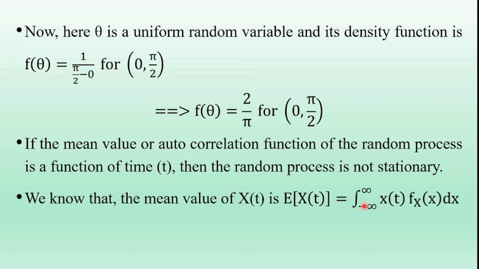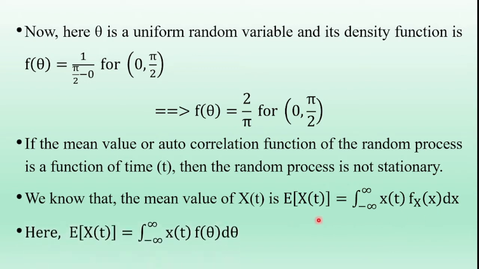First, calculate the mean value of the random process x of t. We know that expectation of x of t is equal to the integral from minus infinity to infinity of x of t into f of x dx. This is the basic expression. So here expectation of x of t is equal to the integral of x of t into f of theta d theta, where f of theta is 2 by pi over 0 to pi by 2. Applying the given data in this equation.